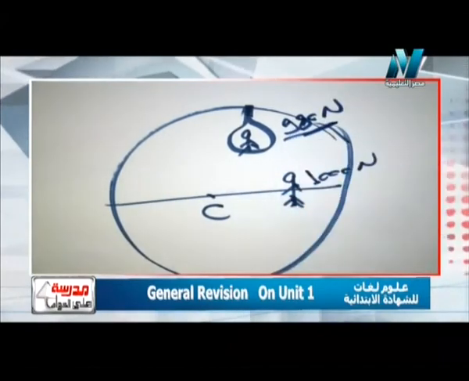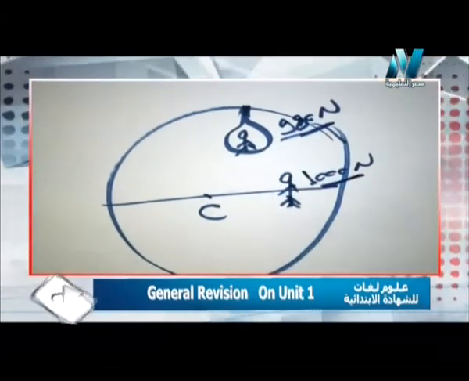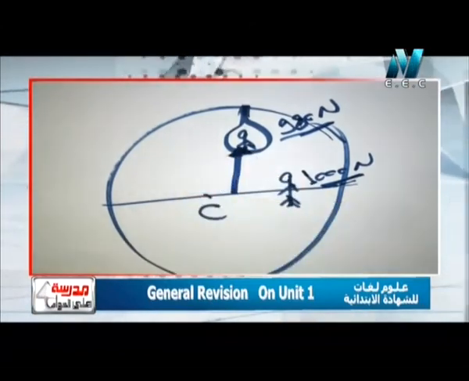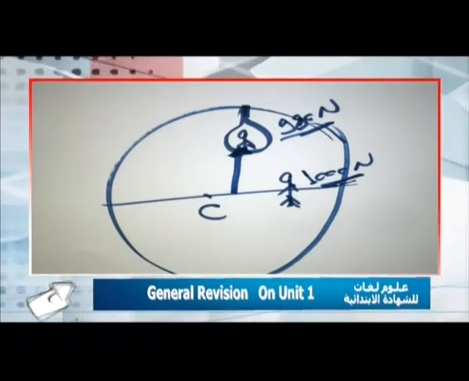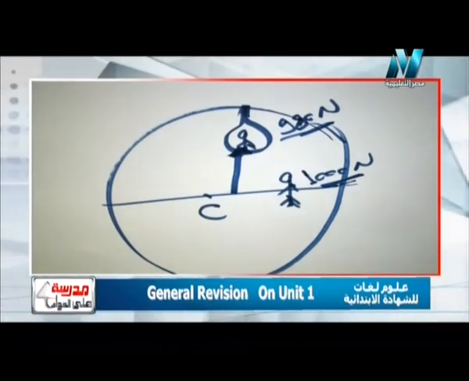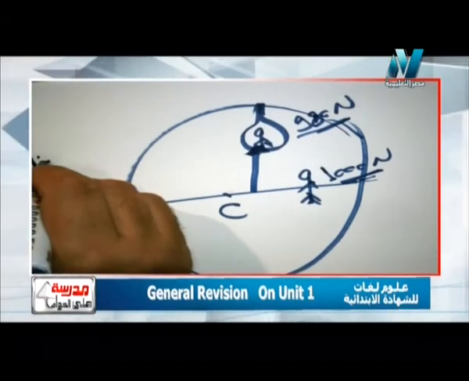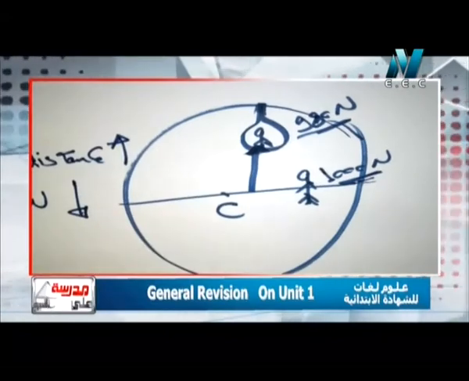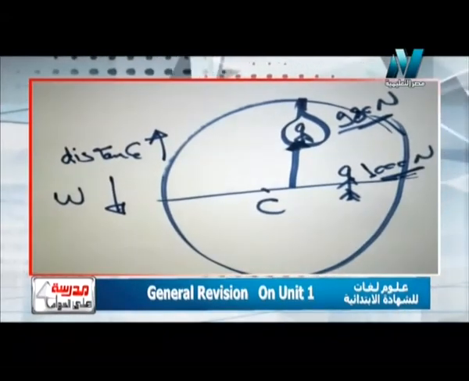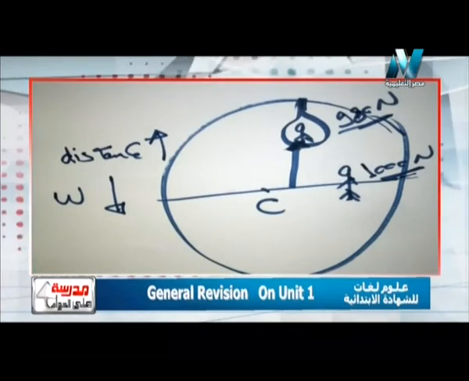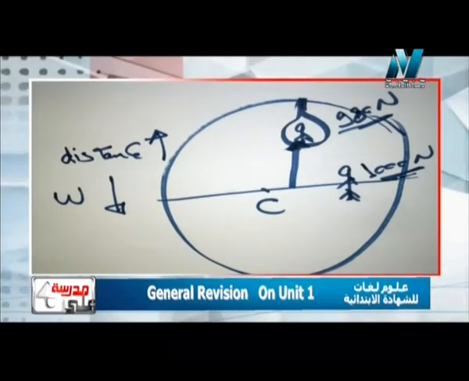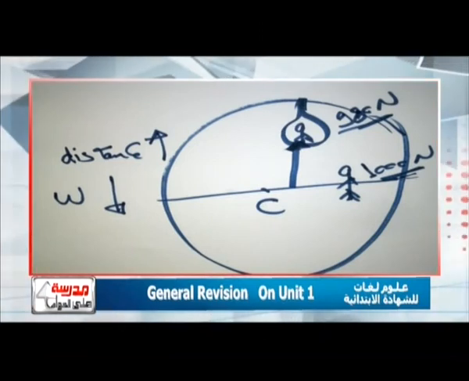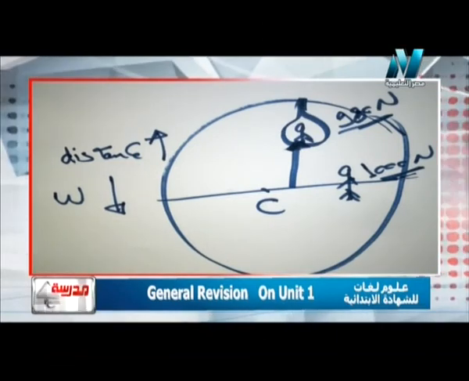It's less than 1,000 because we studied that when the distance from the center increases, what happens to it? When the distance from the center increases, the weight decreases. So the question says that the weight of the body in a balloon is smaller than that on the Earth because when the distance from the center increases, the weight decreases. So the answer will be like that.